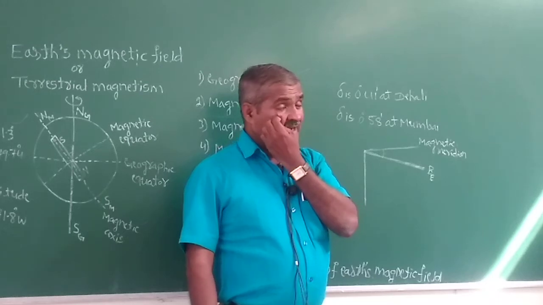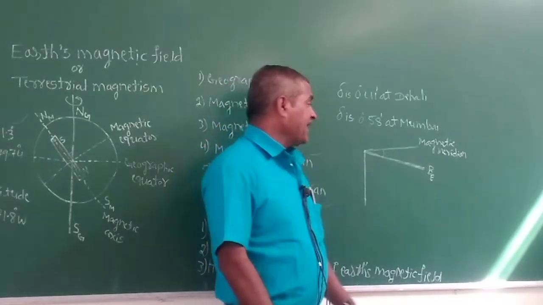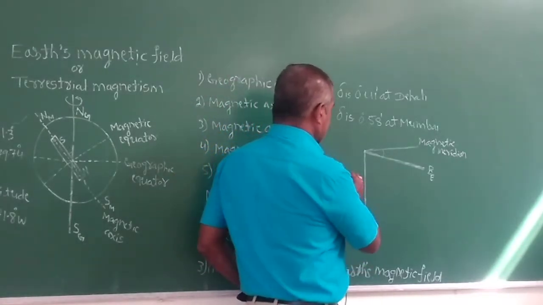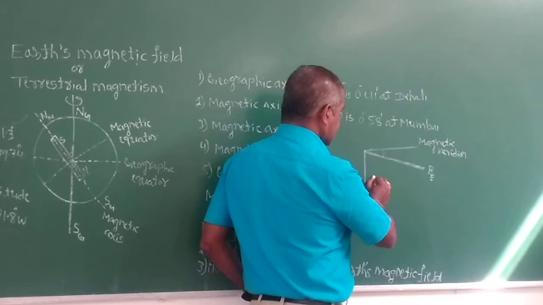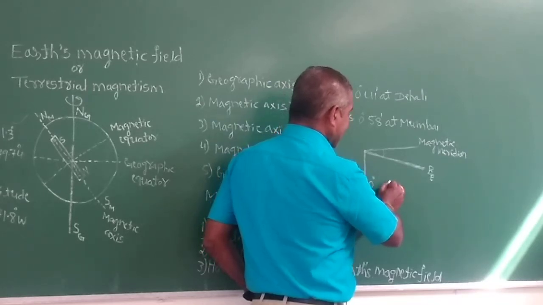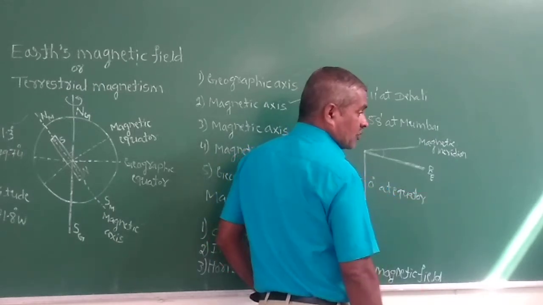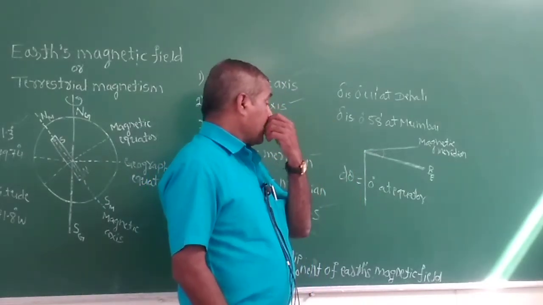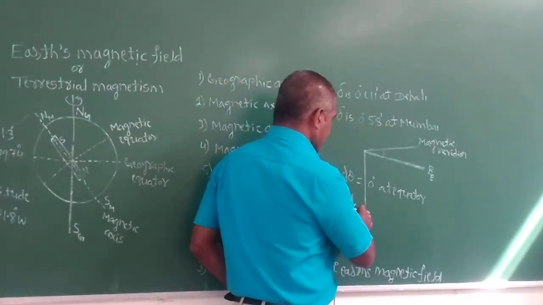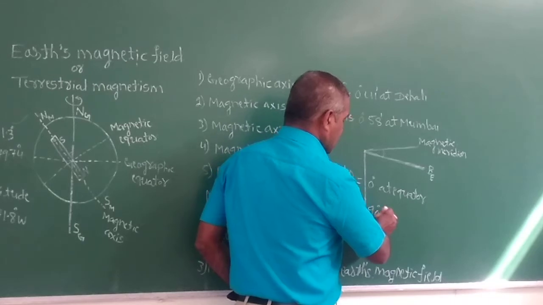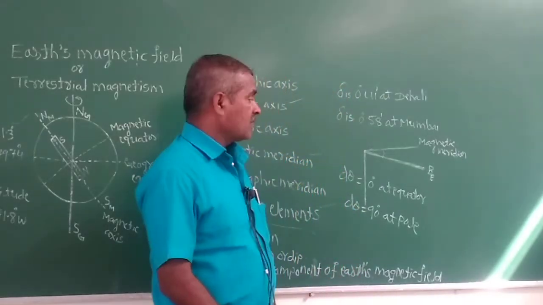And this inclination, or dip, is minimum at the equator. Delta is 0 at the equator, so it is minimum at the equator and maximum at the poles.